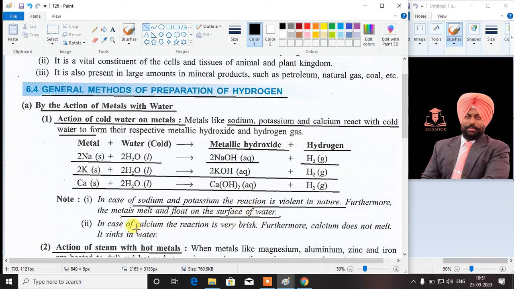In case of calcium, when it is treated with cold water, the reaction is not violent but the reaction is still very brisk, meaning very fast. Here the calcium does not melt on dropping in water, but it sinks in water and the reaction proceeds forming calcium hydroxide and hydrogen gas.